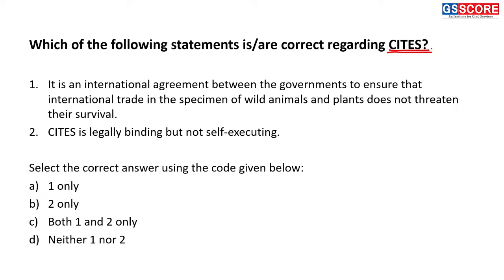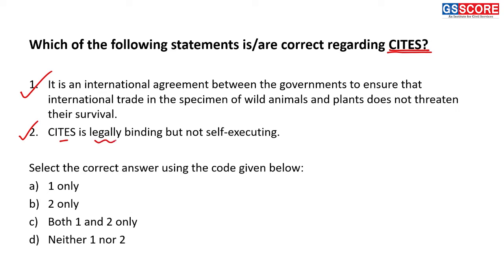It is an international agreement between the governments to ensure that international trade in the specimen of wild animals and plants does not threaten their survival. This statement is a correct statement because that is the aim of the CITES program. Second, CITES is legally binding but not self-executing. This statement is also an important statement and it is correct.